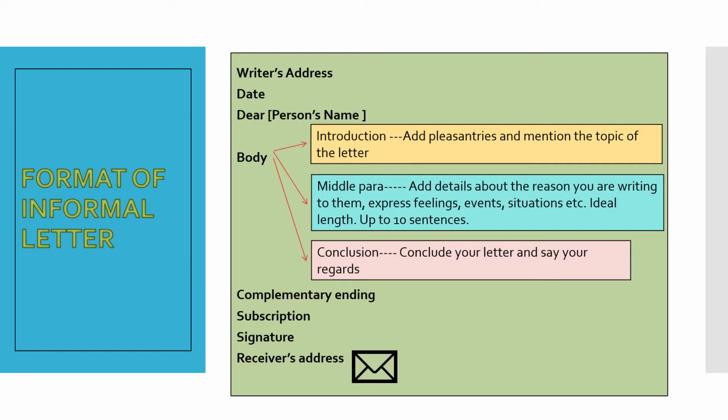Body of the letter. Body of the letter is divided into three parts. The first part becomes the introduction. Here the introduction paragraph sets the tone for the whole letter. You might begin by asking the recipient about their well-being, or you may say that you hope the letter finds them in good health and great spirits. The opening of informal letters should be casual and comforting. It must not be formal and direct as in business letters.